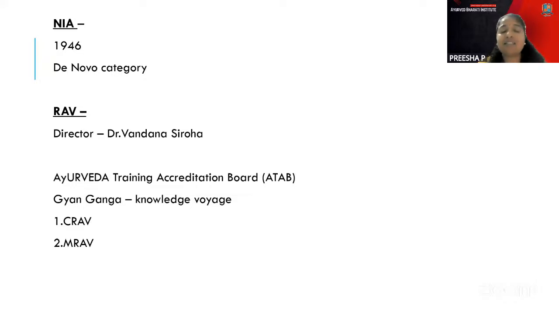So in that case, RAV was formulated, and the eligibility is BAMS, and once you write the entrance of RAV, you'll get selected in CRAV, and you will have a stipend every month, at least for 1 year. Other than that, you have the Vidyapeeth selection, that is Rashtriya Ayurveda Vidyapeeth, FRAV, Fellow of Rashtriya Ayurveda Vidyapeeth. That is the name of it. And there is the ATAP category. ATAP means Ayurveda Training Accreditation Board.